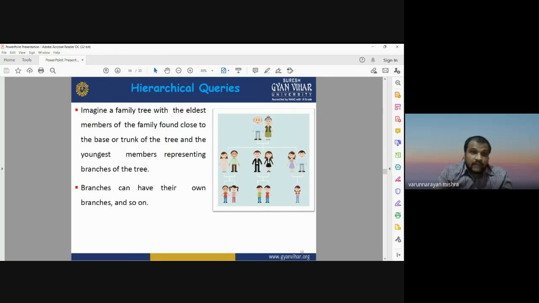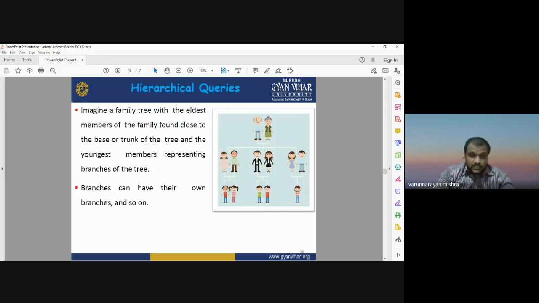So imagine a family tree with the eldest member of the family found close to the base or trunk of the tree, and the youngest members representing the branches of the tree. The oldest person, like the origin point, is known as the trunk or the base of the tree. And now the third generation, here you can see the third stage, the third generation children are considered as the branches of the tree. So branches can have their own branches and so on. Now again in the fourth stage, these children may also have their own children. So it's a kind of tree structure.